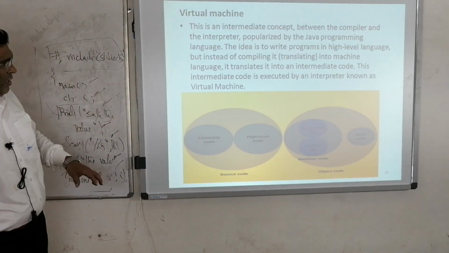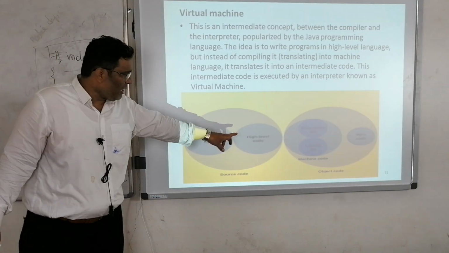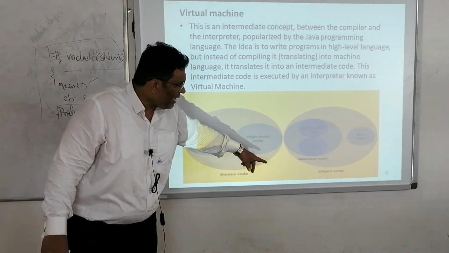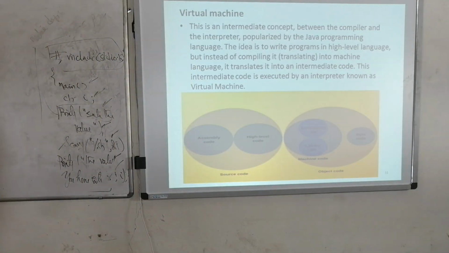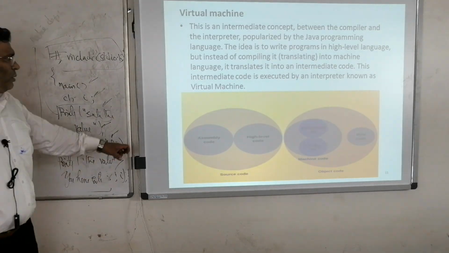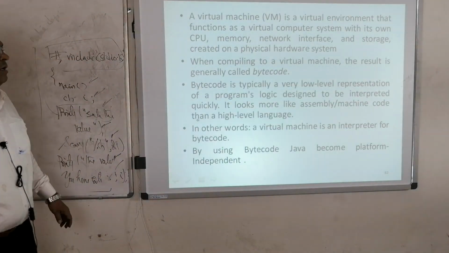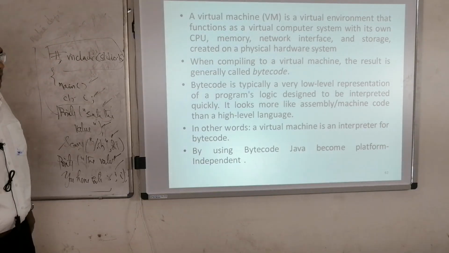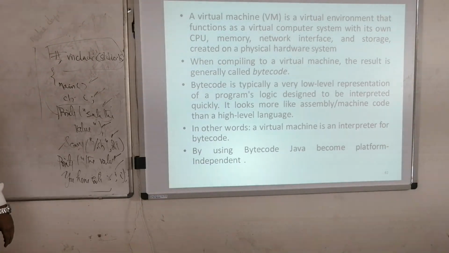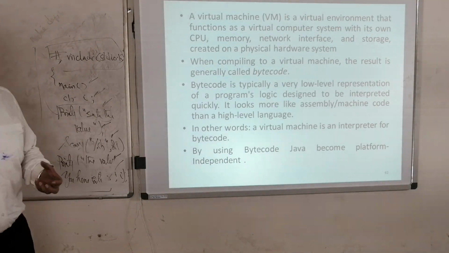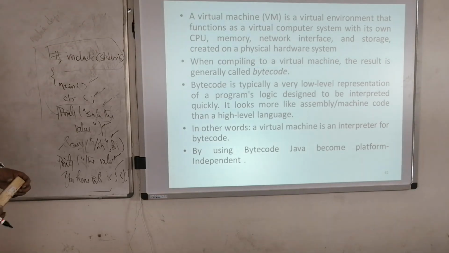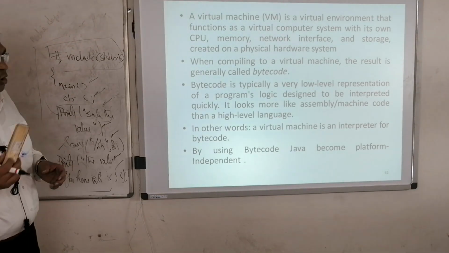If you see the source code here, we have assembly code and high level code, whereas for object code we have an executable file, a library file, and bytecode. Bytecode is what is used in Java. So let's see what we mean by virtual machine. A virtual machine acts like an operating system placed on top of your operating system, taking all the properties of your operating system. It behaves like a new computer or new operating system operating on one more operating system.